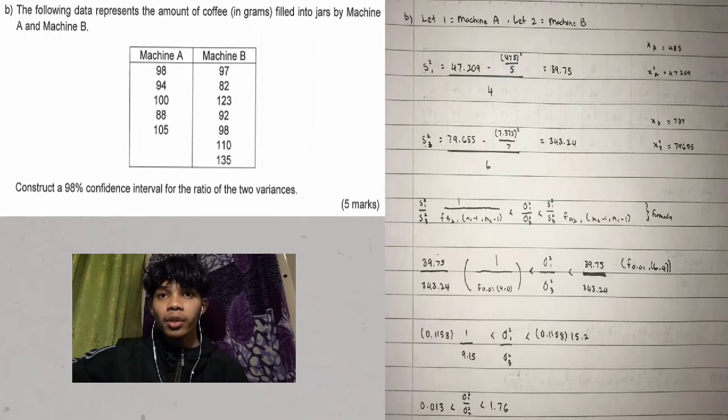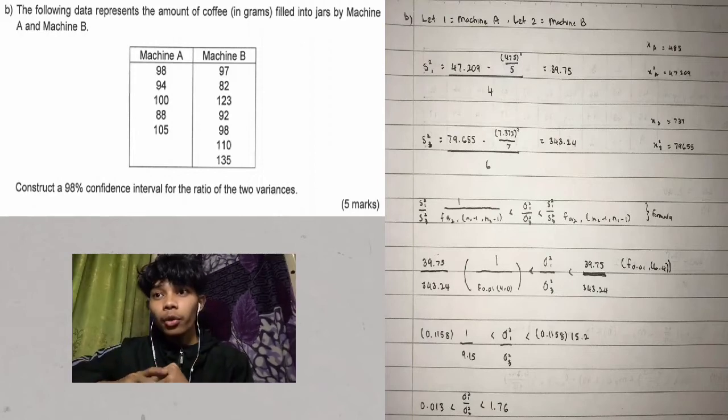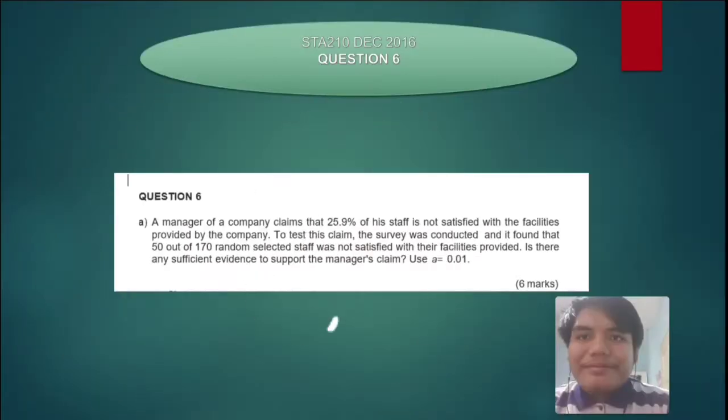Then substitute this information using the formula, so it will be 0.1158 divided by 9.15 less than the ratio of the two variances less than 0.1158 multiplied by 15.2. So the answer will be 0.013 less than the ratio of two variances less than 1.76.